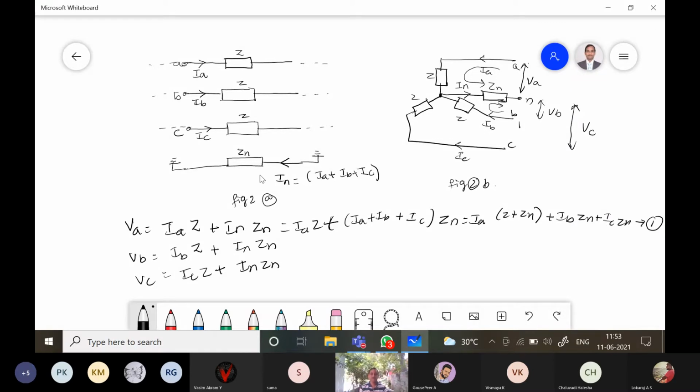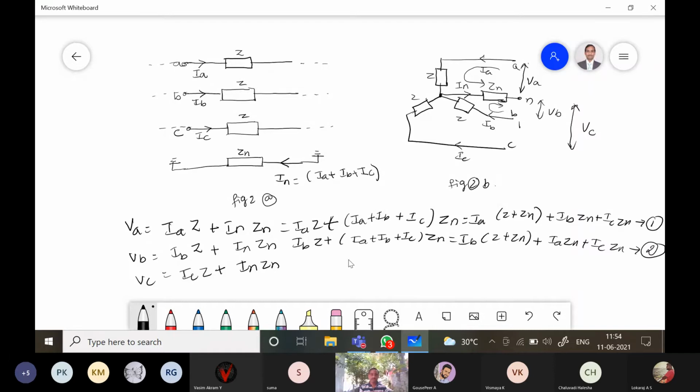So similarly, you can write, this is equal to IB into Z plus IA plus IB plus IC into ZN. This is equal to IB into Z plus ZN plus IA into ZN plus IC into ZN.